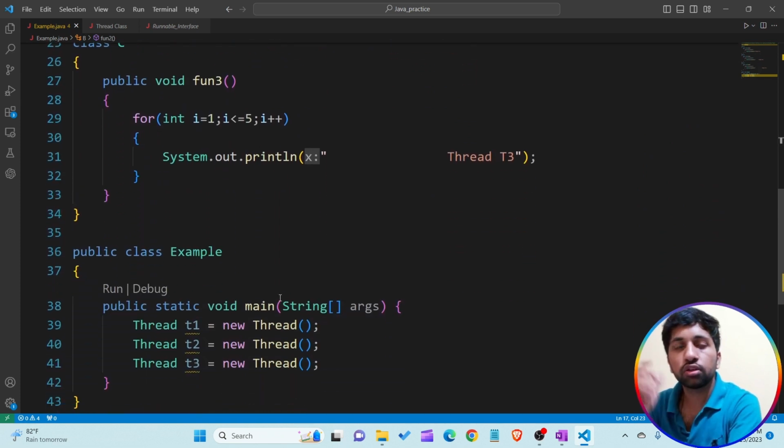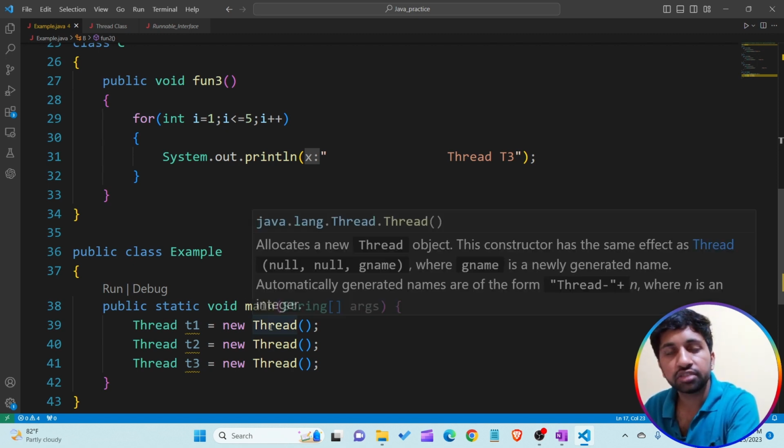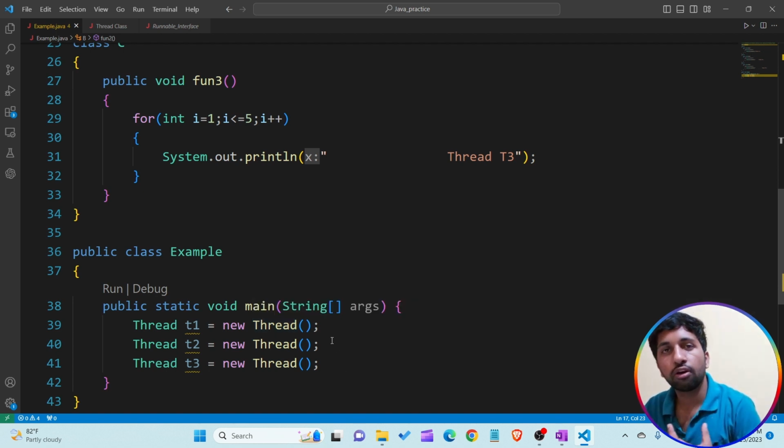For attaching the code of class A to the thread T1, class B to T2 and so on, we have to create the object of the particular class, meaning the object of class A, class B, and class C. After creating the object, we have to pass the particular object into the constructor of a thread. My requirement is to attach the code of class A to the thread T1, so I have to pass the object of class A into the constructor of thread T1.